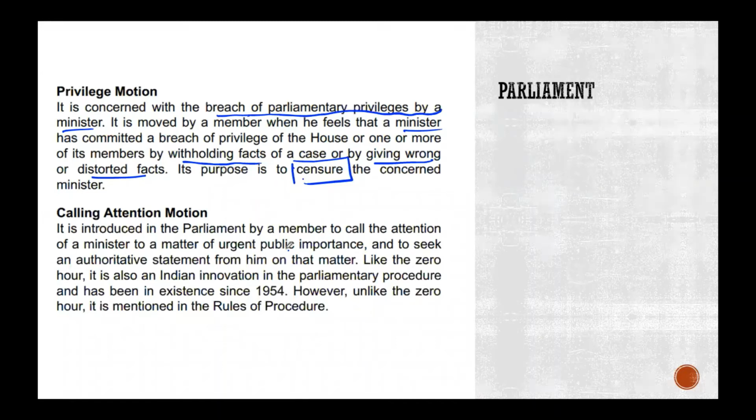Now they have gone for a privilege motion.